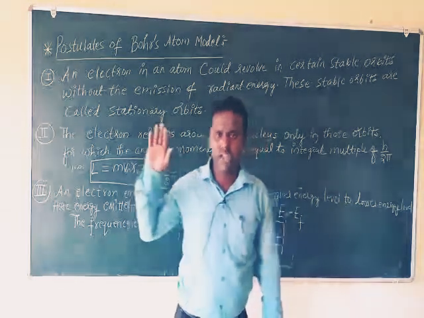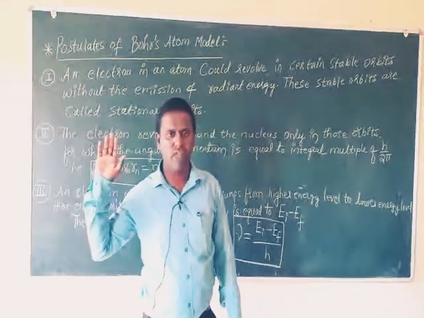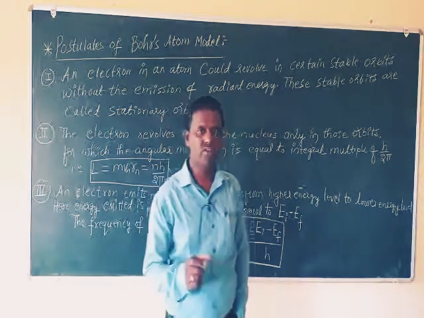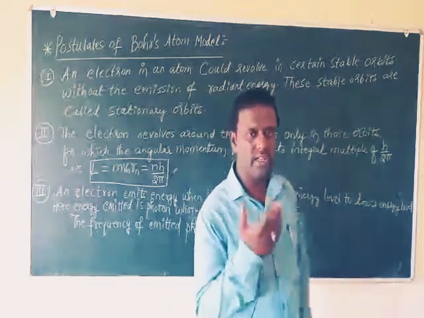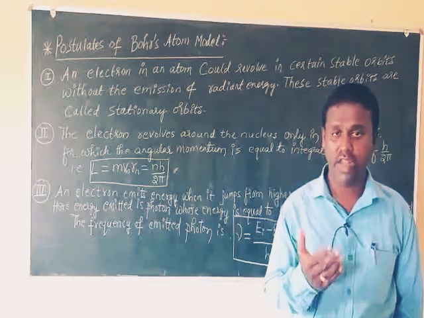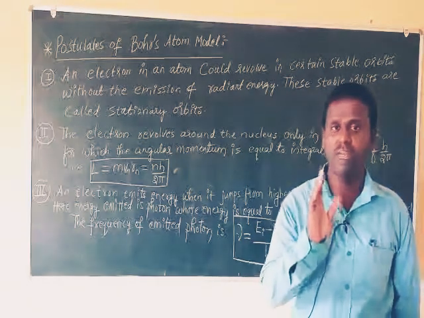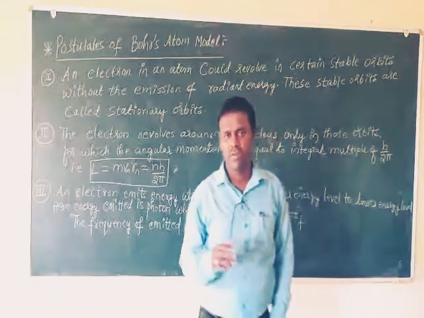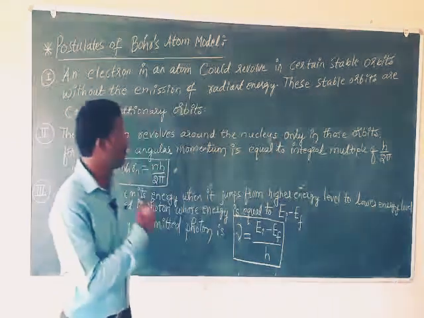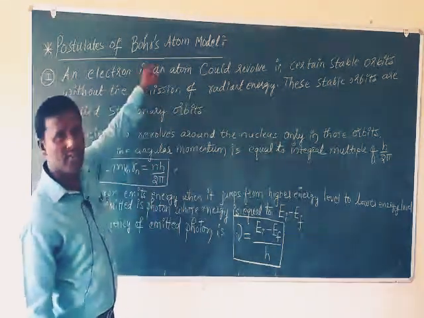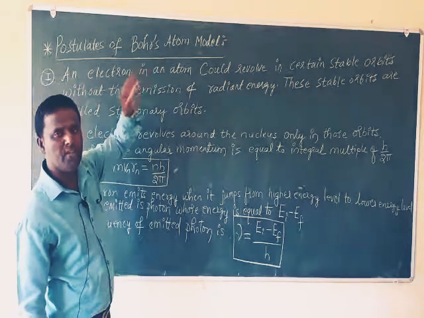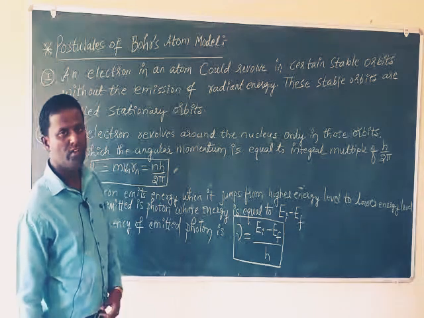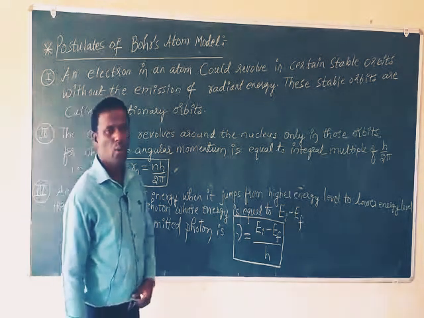Rutherford's as well as Bohr's model were explained only for the hydrogen atom. You cannot think of helium, carbon, or oxygen like that. This model explains only the simplest atom, hydrogen, consisting of one proton and one electron.